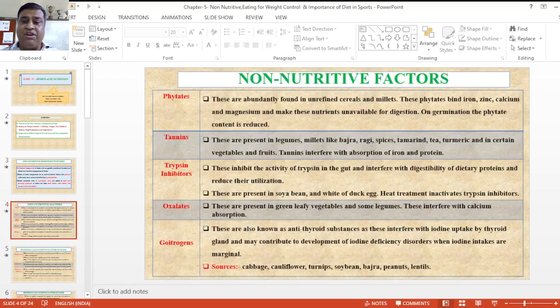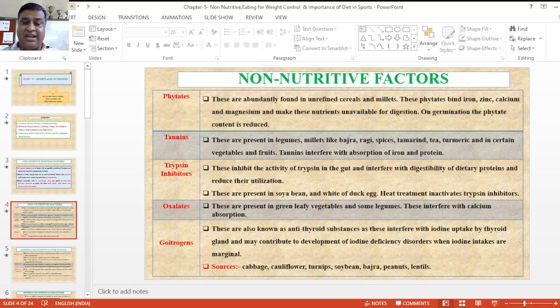Now the first non-nutritive factor is phytates. What are phytates? Phytates are found in unrefined foods, especially cereals and millets, and phytates bind iron, zinc, calcium and magnesium, making these nutrients unavailable in digestion. Phytate content is reduced by germination.